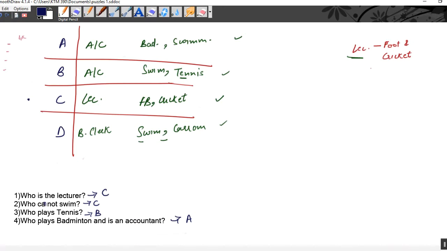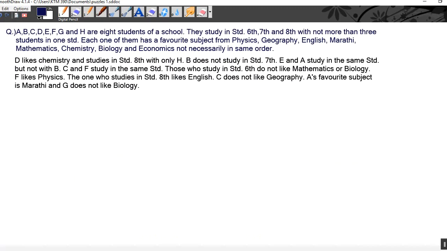Okay. Now let us move on to another question. Let us first read the question. A, B, C, D, E, F, G and H are 8 students of a school. They study in standard 6th, 7th and 8th with not more than 3 students in one standard. Each one of them has a favorite subject from physics, geography, English, Marathi, mathematics, chemistry, biology and economics.